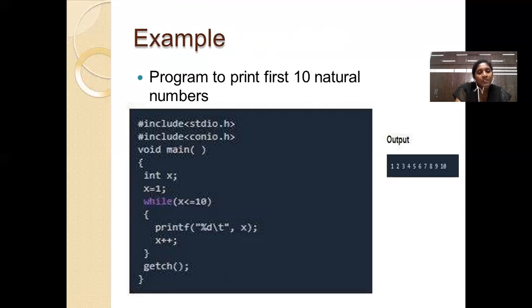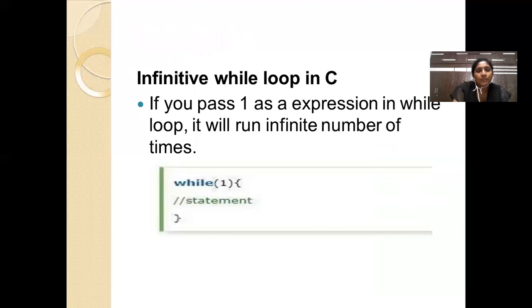Next, the value of x will be updated, which means we have used an incrementing statement here. So the x value will be 2. And then again it gets back to the condition, and it now checks the condition with 2 less than or equal to 10. So this is how it proceeds. Infinite loop: if no condition is there, it just goes into an infinite loop.